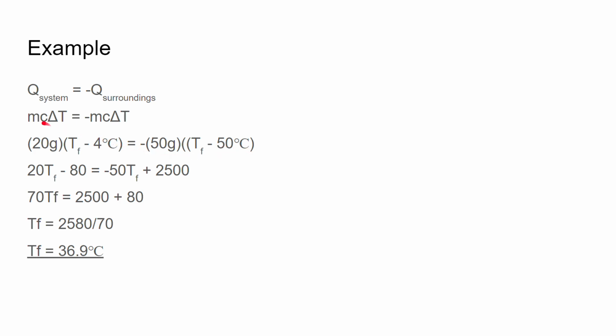Notice that the C is being canceled out, because both C's are the same thing, so we can just cross it out from the beginning. Then we can algebraically open this up: 20 TF minus 80 gives us this. We put it together, and the TF, the final temperature, is 36.9 degrees Celsius when you mix those two waters.